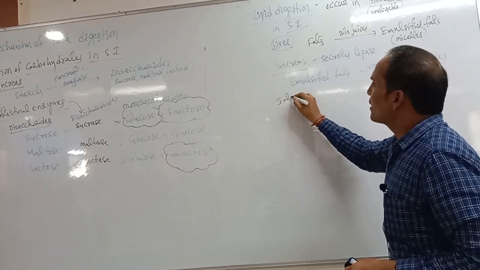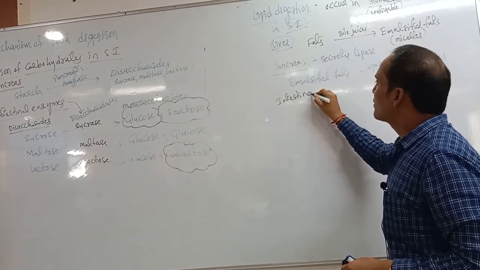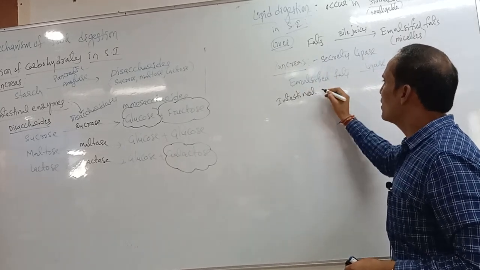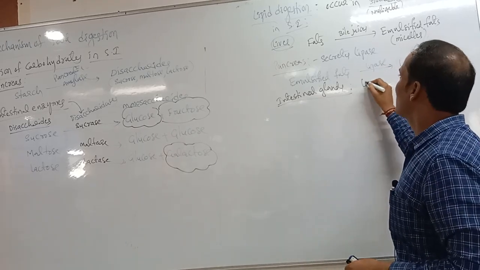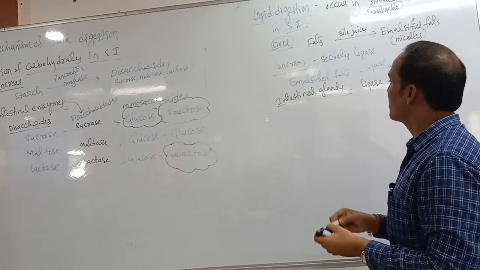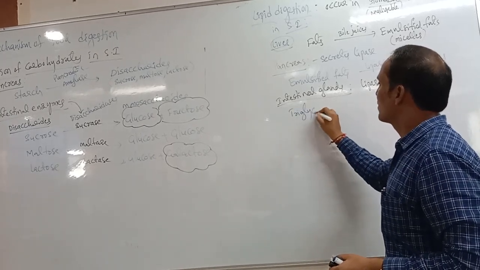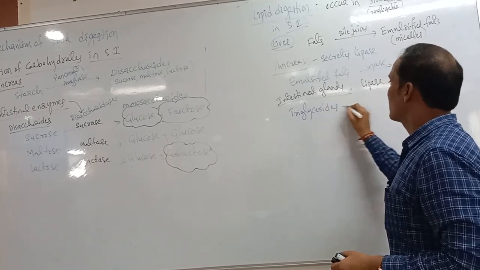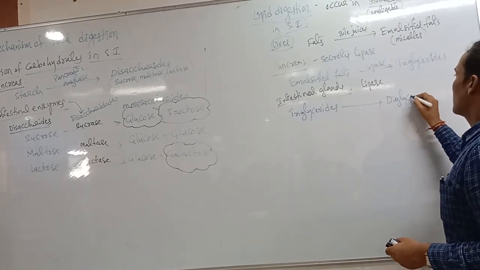Next, the intestine, mainly intestinal juices or intestinal glands. In the intestinal glands also, which enzyme is there? Lipase. What is the function of this lipase? Same, it converts the triglycerides into diglycerides.